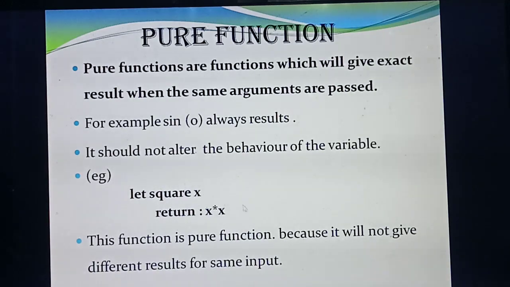How many variables have we passed here? Only one variable, called x. So which kind of function can we call this line? Yesterday in the interactive class also I said, in the question they will ask you to identify which kind of function. After the keyword let, whether any keyword like rec or any other keyword is there.